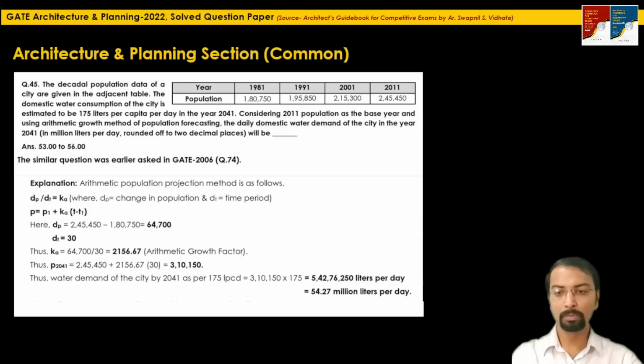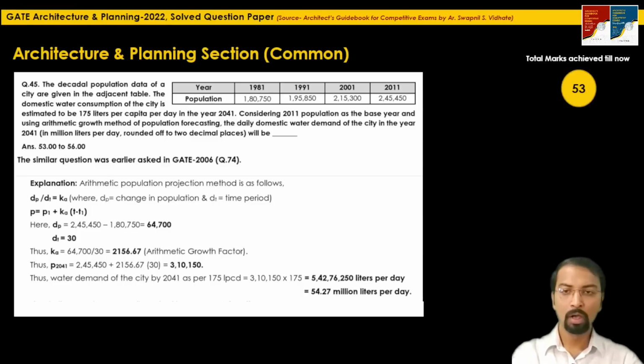We have just simply put the value in this equation and found the final answer. So 2 marks will get added here. Total marks we have achieved till now is 53 marks. Let's solve the next numerical answer type question.